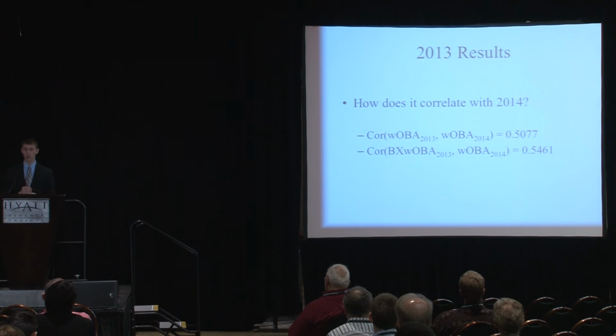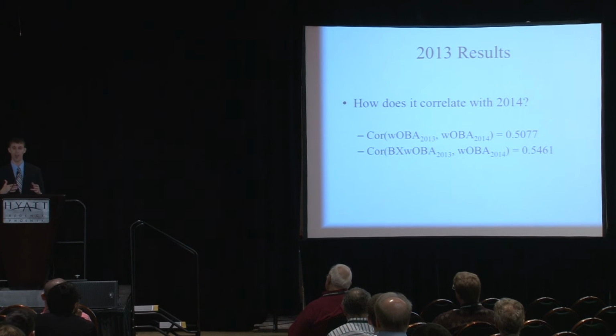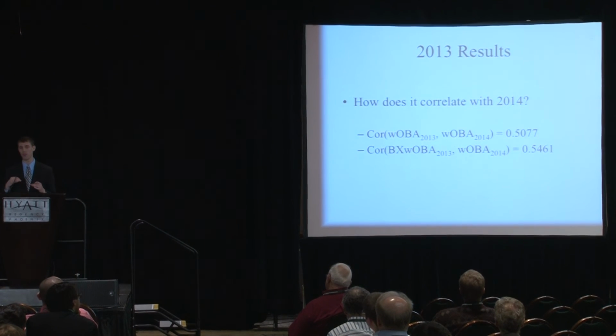So we're going to take a look at just simple, how's it correlating with 2014? That's the extent that I've looked at so far in terms of prediction. So actual wOBA correlating with 2014 actual wOBA, we get a correlation of about 0.50. But when you take a look at BXwOBA, we get a slightly higher correlation, about 0.55. Now this is really just incremental progress, but it's also important to consider what hasn't been done with BXwOBA.